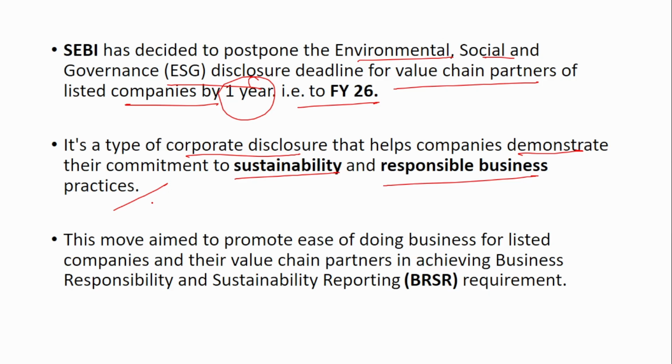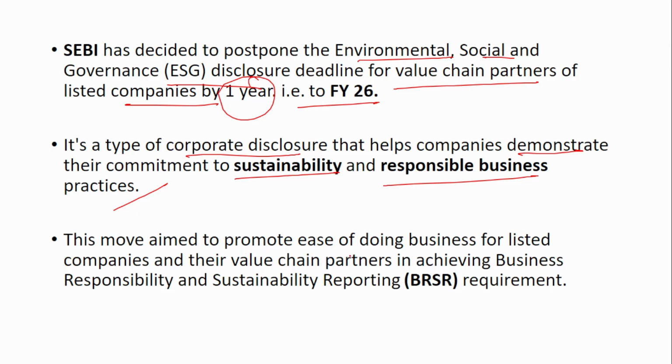So they want to make as much profit as they can. But the investors and also the customers now are concerned about their environment and social practices, whether they are disturbing the environment while creating profits or whether they are following unethical practices. So all these are also governed by the investors and the customers. Now it is more transparent than how it was previously. So that is why this is also one of the important factors to be considered by the investors or by the customers while buying the product or shares. That is why this is very important, and that is why the company has to ensure that they follow the environmental and social practices strictly.